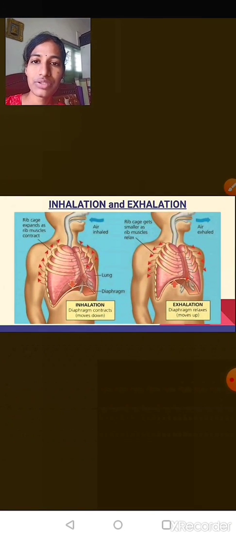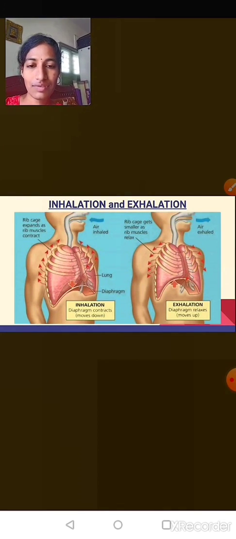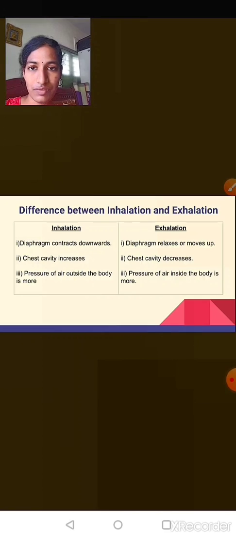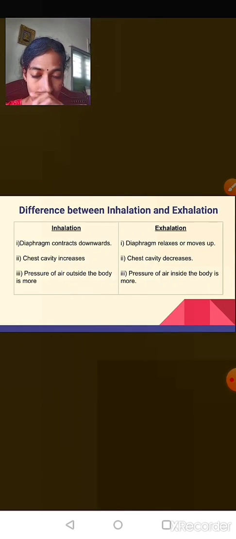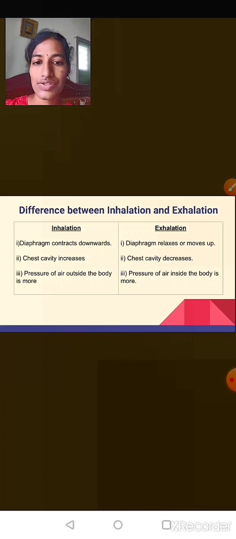So children, do you want me to rewind the topic inhalation and exhalation, that is, the differences once again? Okay, I will try to differentiate between the inhalation and the exhalation process. In the inhalation process, the diaphragm contracts downwards, but in the exhalation process, the diaphragm starts to move up. The chest cavity increases in the inhalation process, but in the exhalation process, the chest cavity starts to decrease. In the inhalation process, the pressure of the air outside the body is more, but in the exhalation process, the pressure of the air inside the body is more.